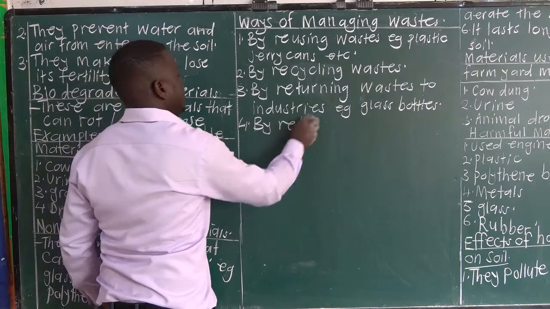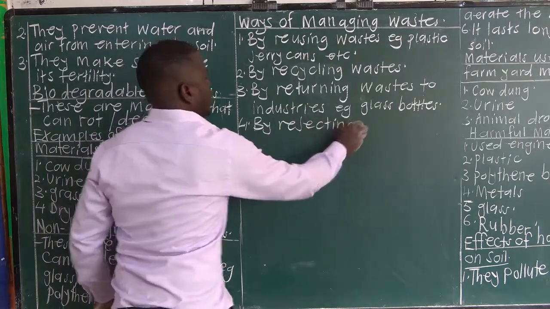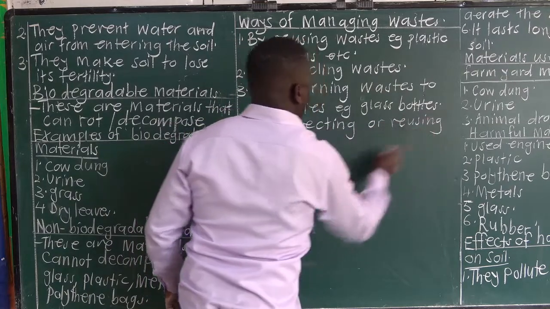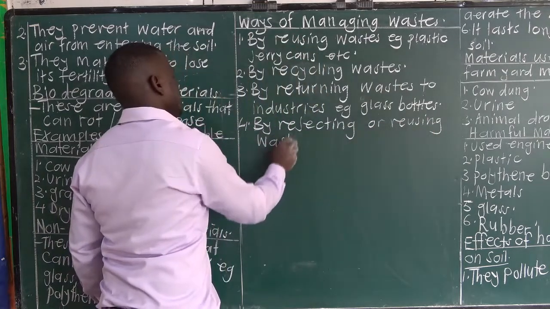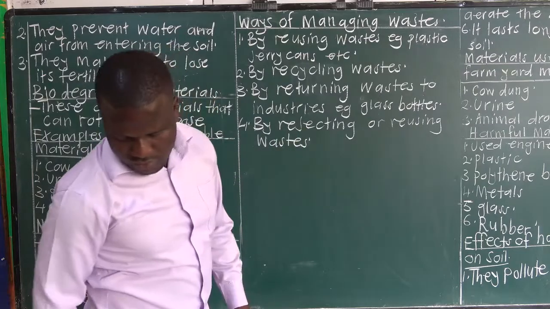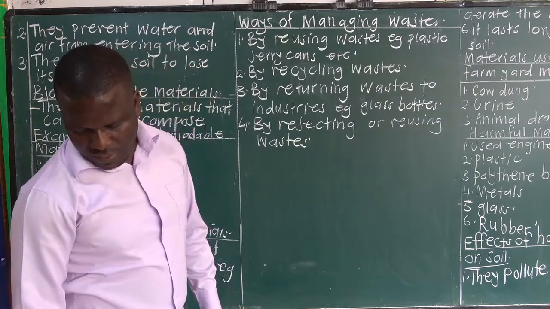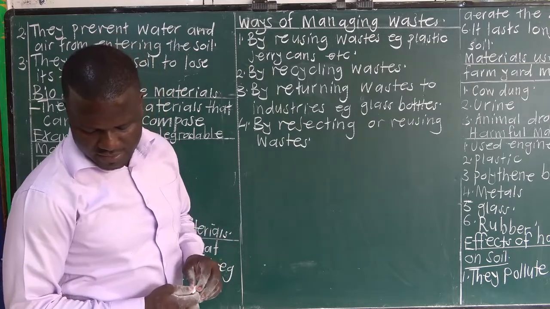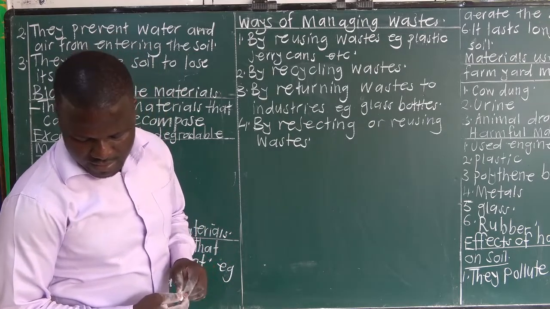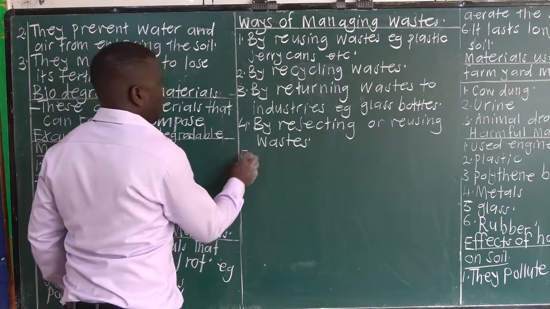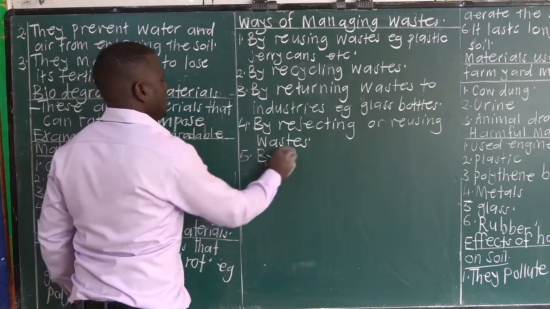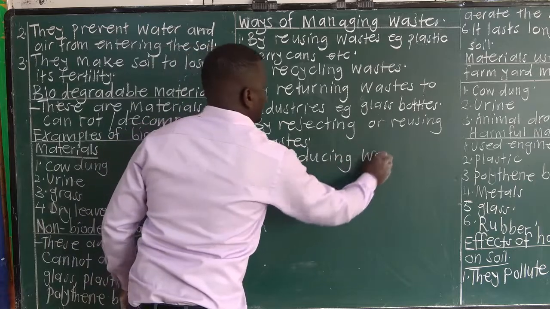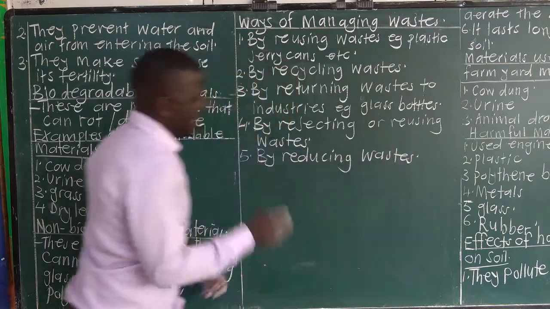Then rejecting or refusing wastes, especially those which cannot decompose. Polythene bags can be rejected. Then reducing wastes. Number four, by reducing wastes. You can reduce wastes by burning them.